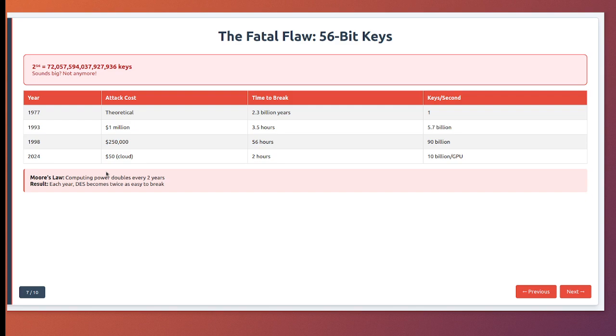What's particularly damning is that cryptographers predicted this. In 1996, they estimated that DES would be breakable by 2000, and they were right. The NSA reportedly could break DES even earlier. This is why key length matters so much. Each additional bit doubles the time needed to break the encryption. AES's minimum 128-bit key is 2 to the 72nd power times harder to crack than DES, that is 4.7 sextillion times harder.